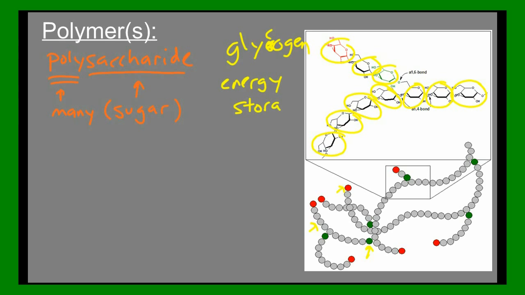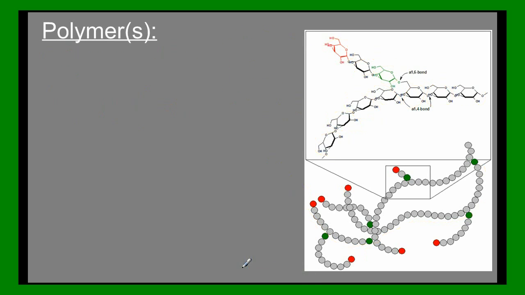Animals will take all the extra glucose that they have and pump it into these molecules, which are like energy storage. Lots and lots of glucose. All of this is glucose, all together in one big long molecule. That's an easy way to store the glucose, because glucose is energy storage. There are other types of polysaccharides.